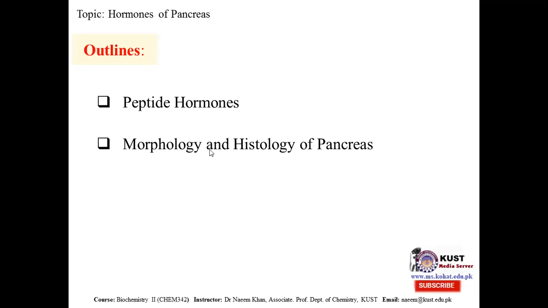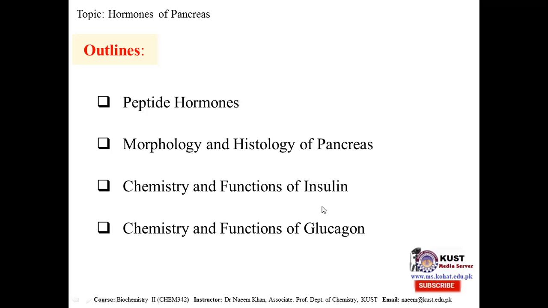So we will discuss the morphology and histology of pancreas gland. Then we will go to the chemistry and functions of one of the hormones released by pancreas, and that is insulin. And then we will discuss the other hormone of pancreas, that is glucagon. We will elaborate the chemistry and functions of glucagon. Let's have a start.